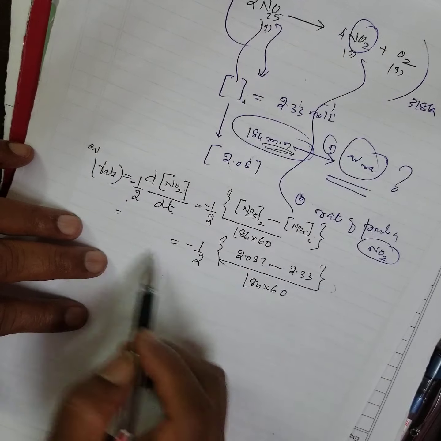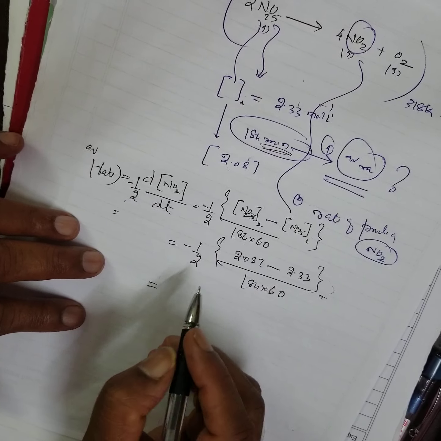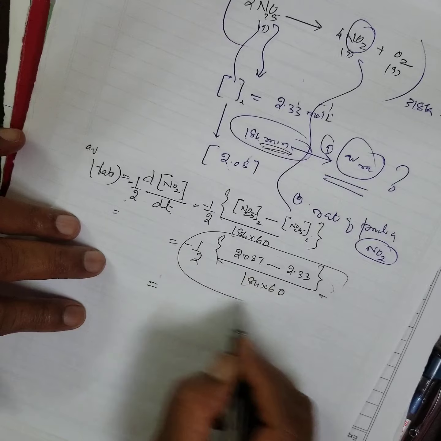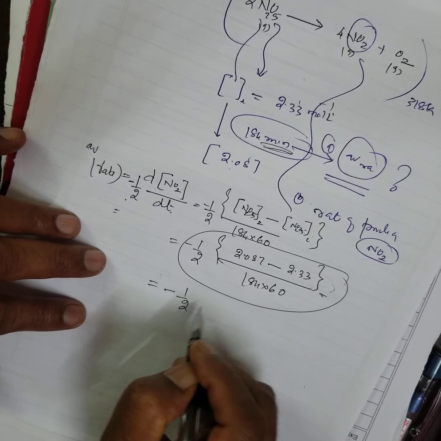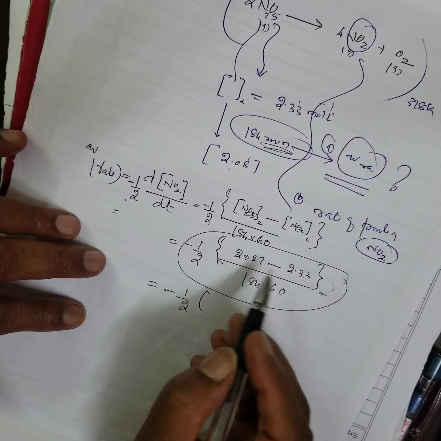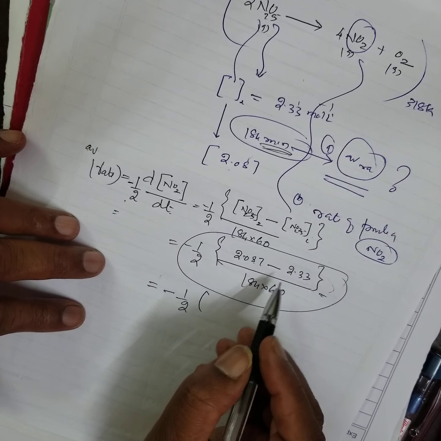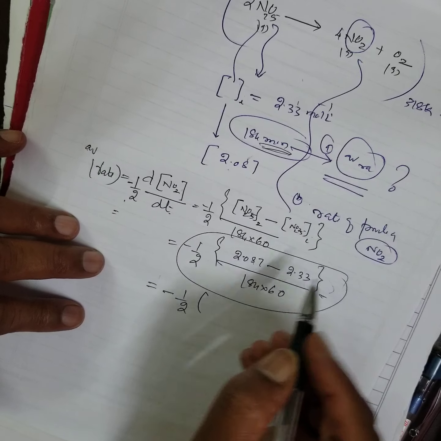See, the problem is that calculation is a big hectic work here. 2.08 minus 2.33, like that only you have to calculate.